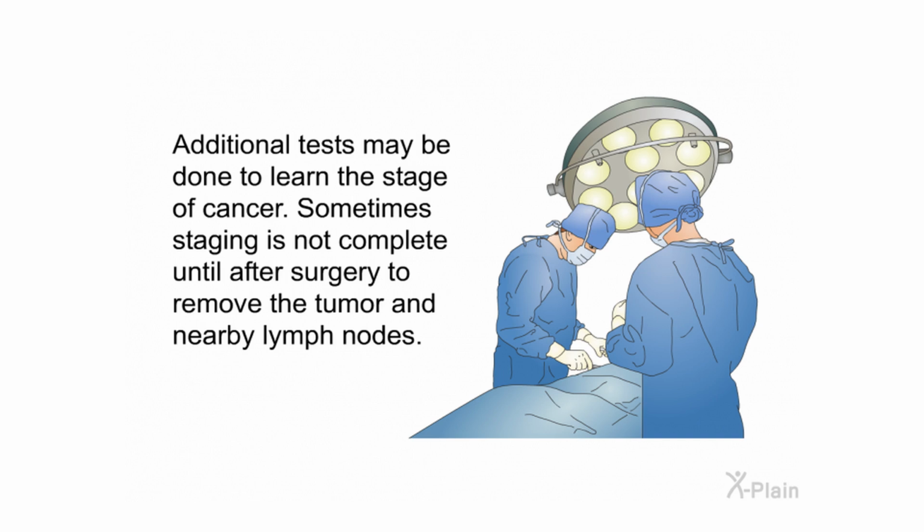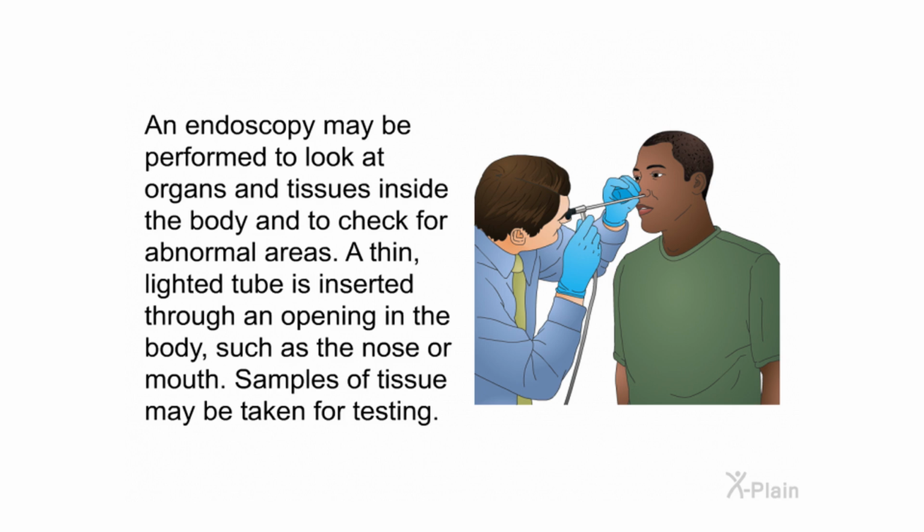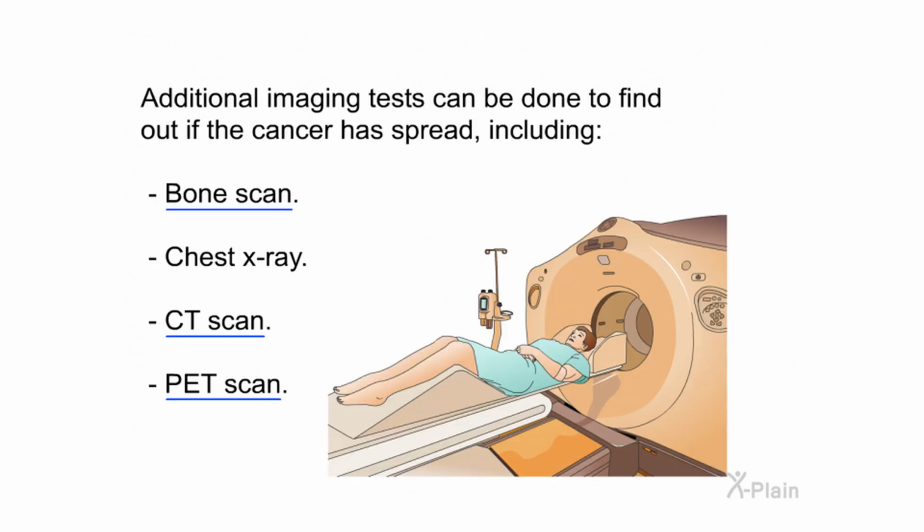Additional tests may be done to learn the stage of cancer. Sometimes staging is not complete until after surgery to remove the tumor and nearby lymph nodes. An endoscopy may be performed to look at organs and tissues inside the body and to check for abnormal areas. A thin, lighted tube is inserted through an opening in the body, such as the nose or mouth. Samples of tissue may be taken for testing. Additional imaging tests can be done to find out if the cancer has spread, including bone scan, chest X-ray, CT scan, PET scan.